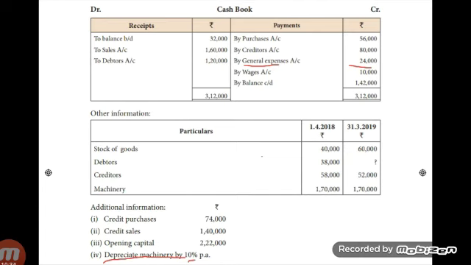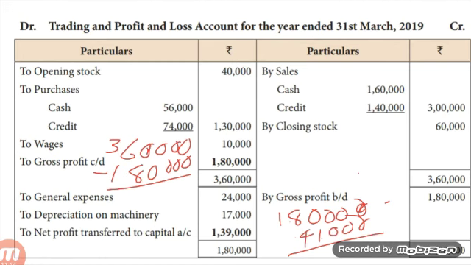In our question, general expenses is the indirect expense. Enter as to general expenses on the debit side 24,000. Next, depreciate machinery by 10% per annum. Enter as to depreciation on machinery. Show the calculation in particular column. What is the amount of machinery? 1,70,000. 1,70,000 into 10 by 100 is equal to 17,000. Write 17,000 in outer column. Now we entered all indirect expenses.